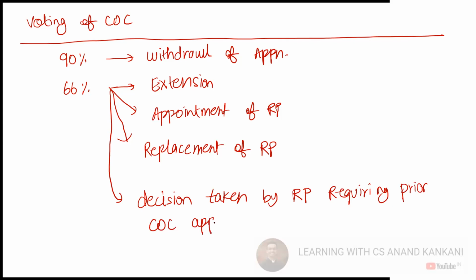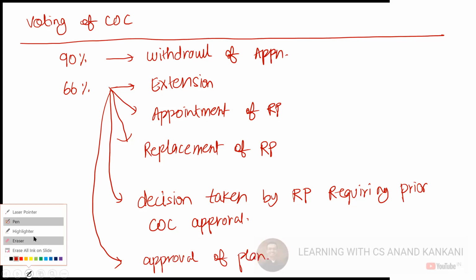Correct? What else? In Section 28 maybe. Correct, Section 28. Replacement is 27. We'll write the section numbers also. And last is for the approval of the plan.